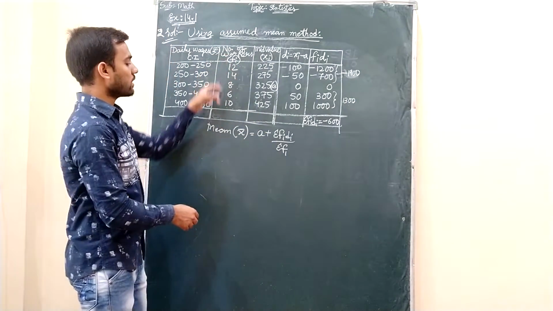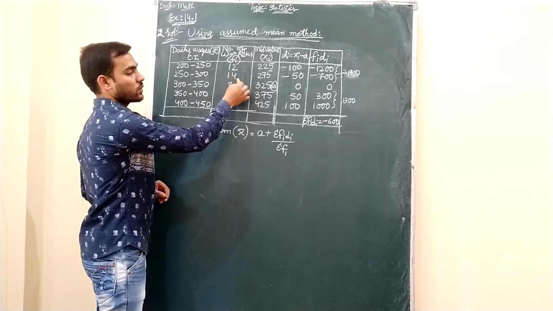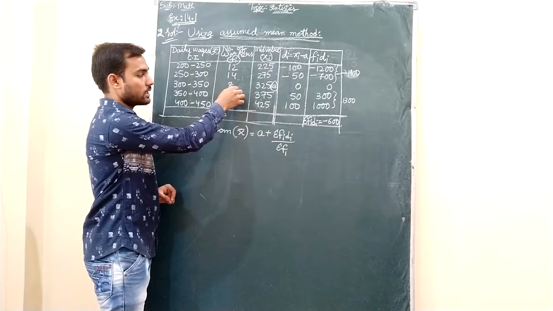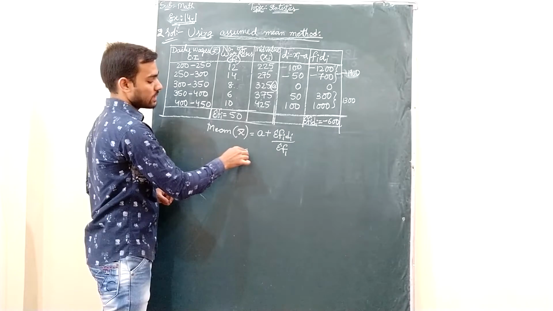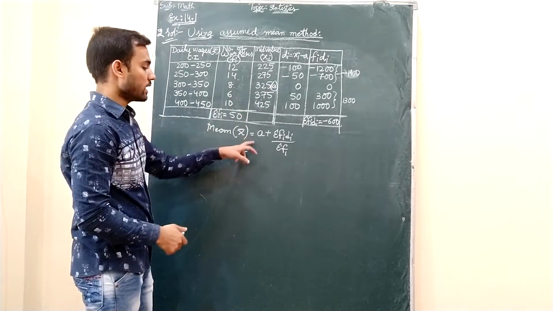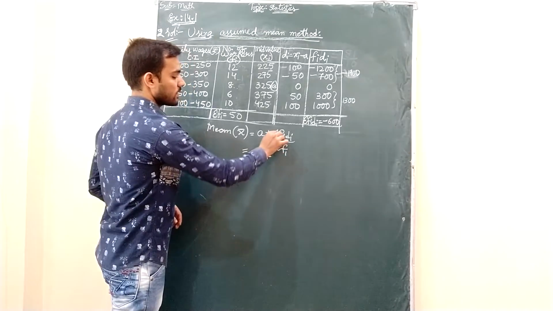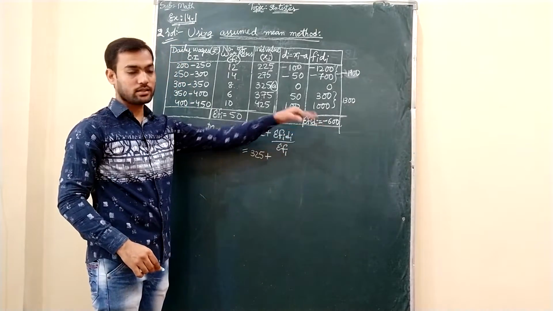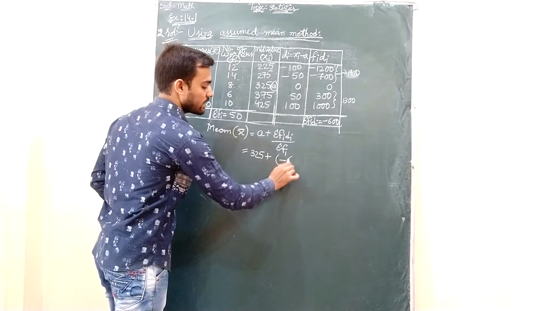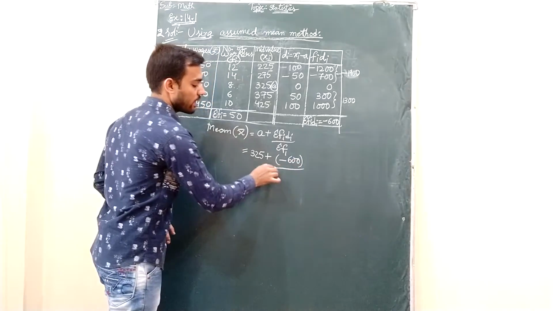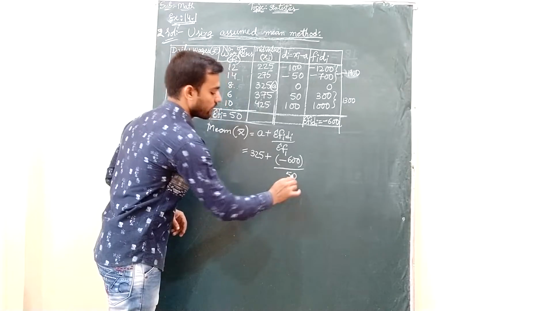Now sigma fi also I want. So the total of fi is nothing but sigma fi: 12 plus 14 is 26, plus 8 is 34, plus 6 is 40, and plus 10 is 50. So now I will substitute all these values in the formula. A value is 325 plus sigma fi di is minus 600. Since already I have positive sign and again one more sign I am getting, so I will write that in brackets. Minus 600 divided by sigma fi, which is nothing but 50.